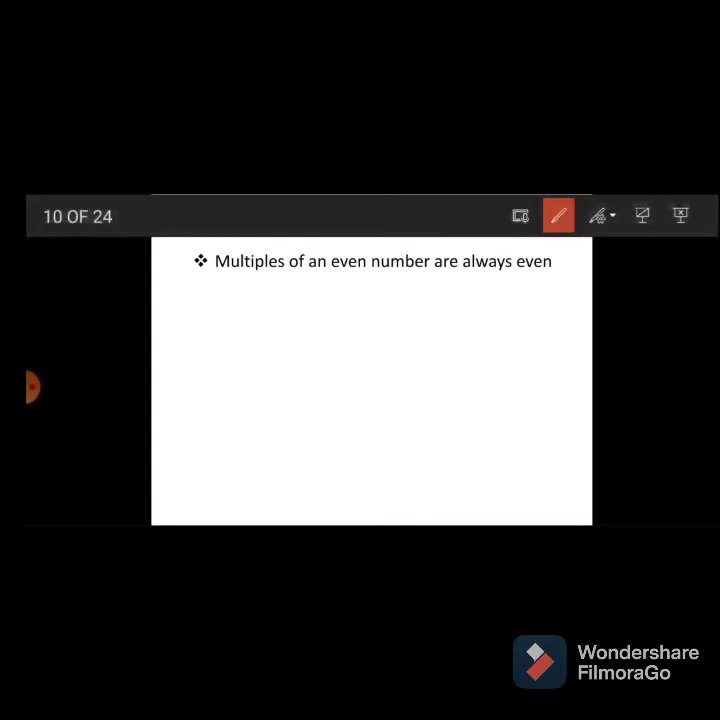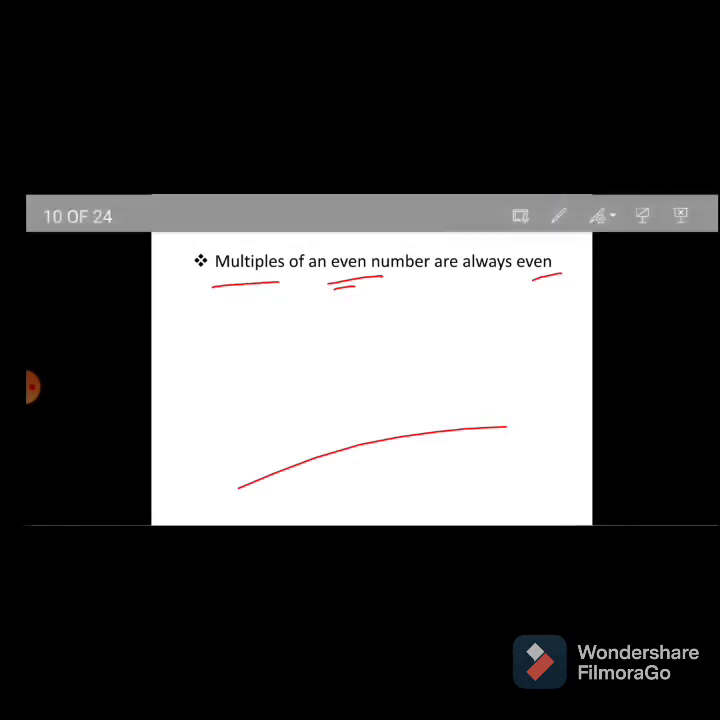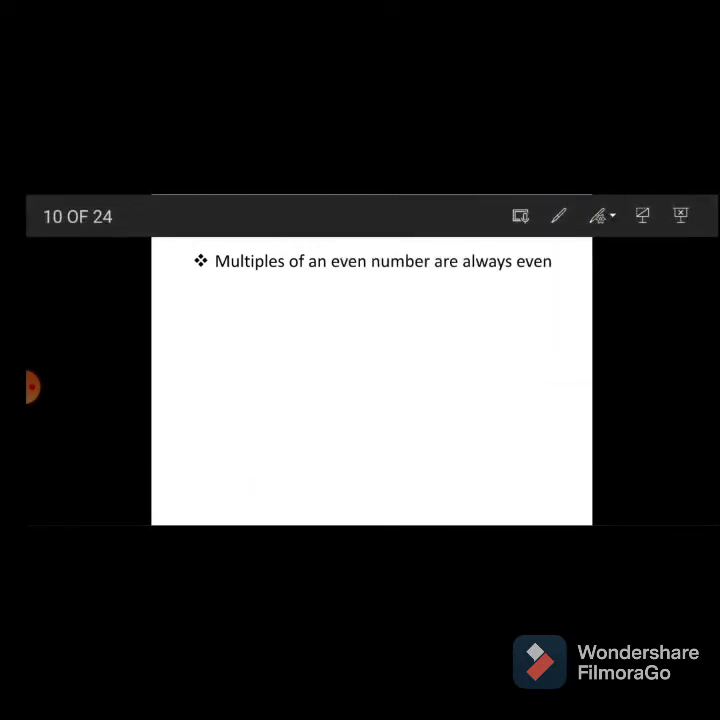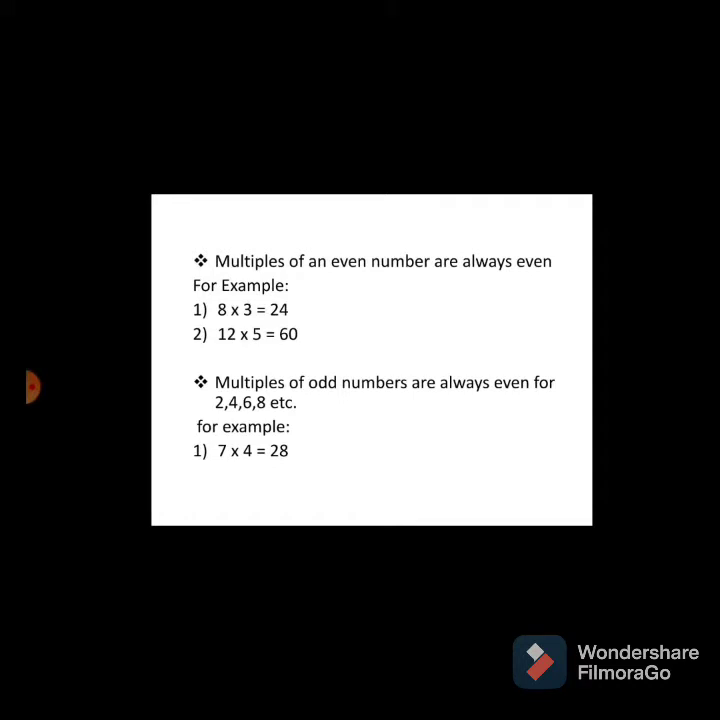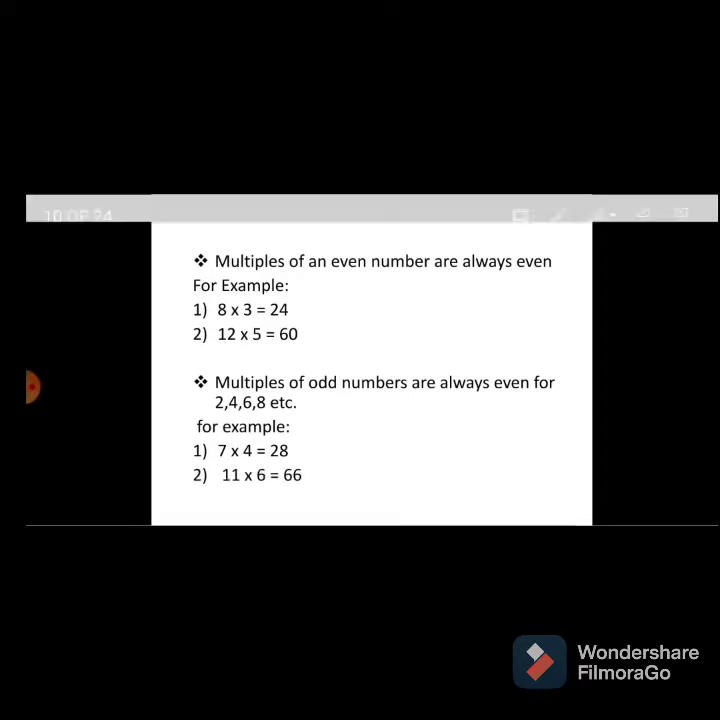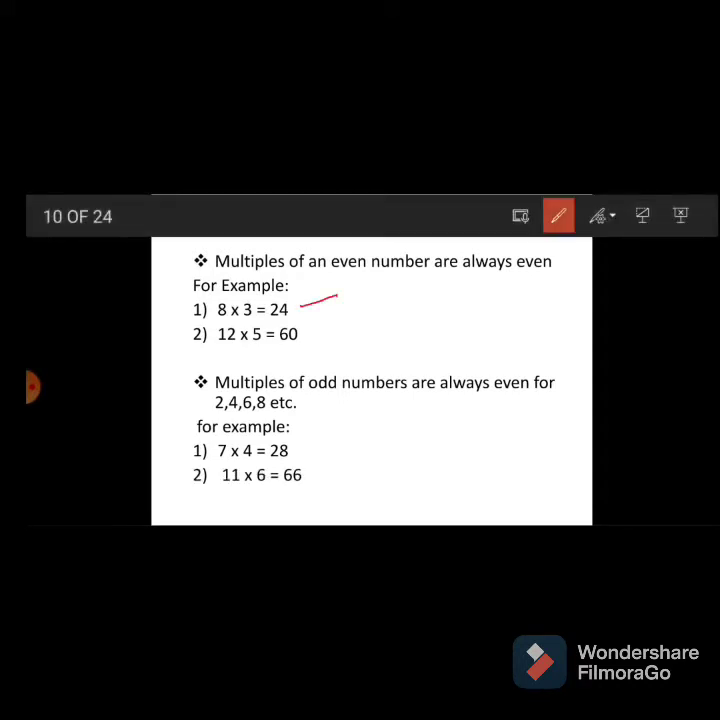Then see, multiples of an even number are always even. See the examples. What is the first example? See, 8 into 3. Multiples of an even number, means what? 8 is an even number, it's a multiple. Multiple means 8's table we are seeing.